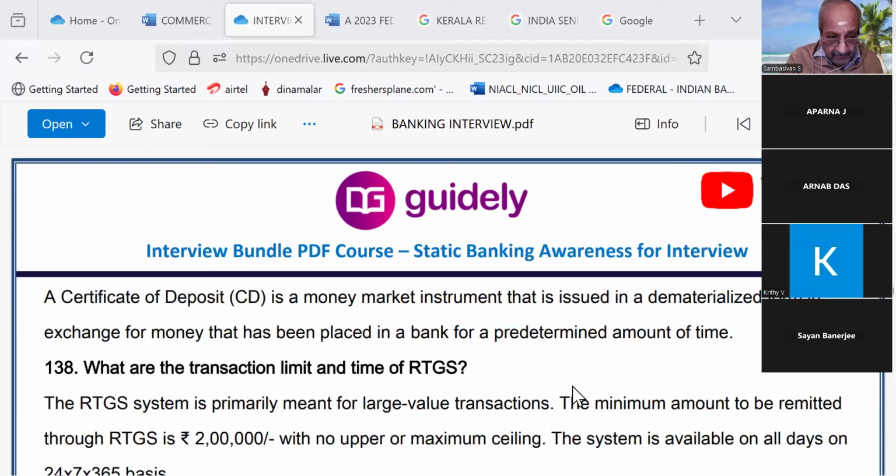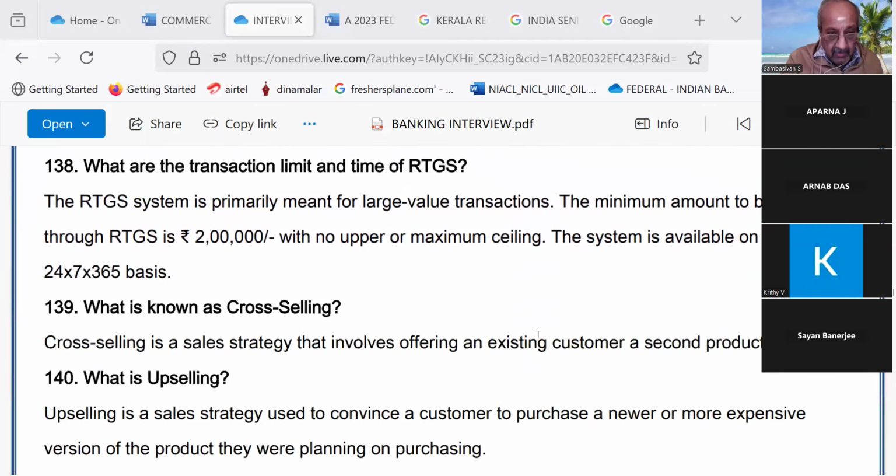Continue. What are the transaction limits and the time of RTGS? The RTGS system is primarily meant for large value transactions. The minimum amount to be remitted through RTGS is 2 lakhs with no upper or maximum ceiling. The system is available on all days, on a 24x7x365 basis.